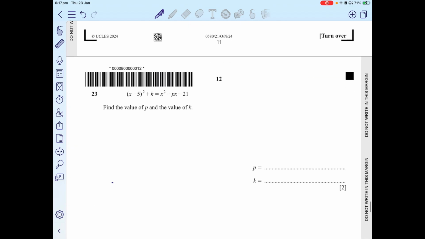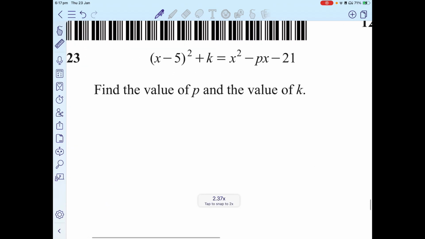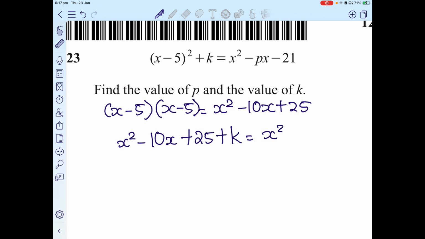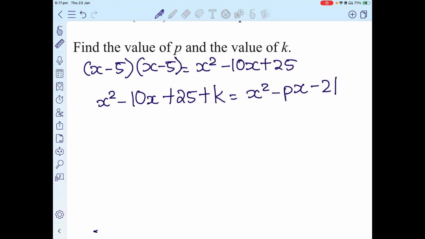Now let's move on to the last question. It says that (x minus 5) squared plus k is this. Find the value of p and the value of q. Now what is (x minus 5) squared? It's the same as (x minus 5) into (x minus 5), which is x squared minus 10x plus 25. So we can say that x squared minus 10x plus 25 plus k is equivalent to x squared minus px minus 21. The only term that involves x is negative 10x and px, so negative 10x equals negative px. So obviously p is 10.